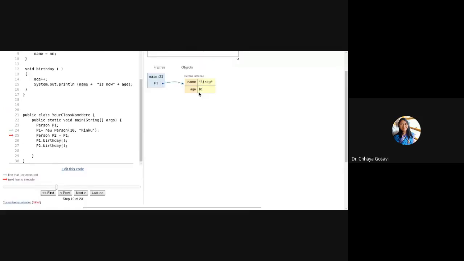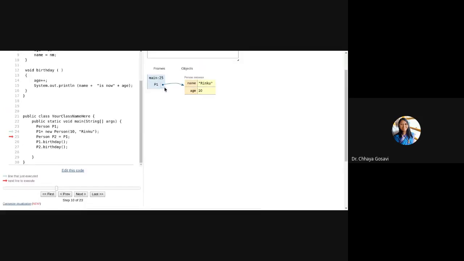So person P1 is created with normal steps, memory is allocated and it is pointing to that particular location. Now person P2 is equal to P1. So check what is done. Another reference, another variable is created of type person and it is pointing to the same memory location. Are you getting? These two variables are pointing to the same memory location.